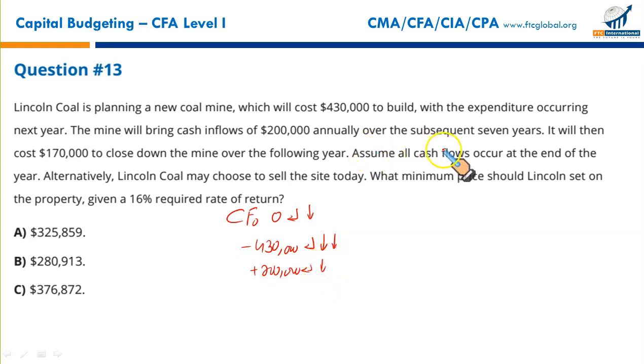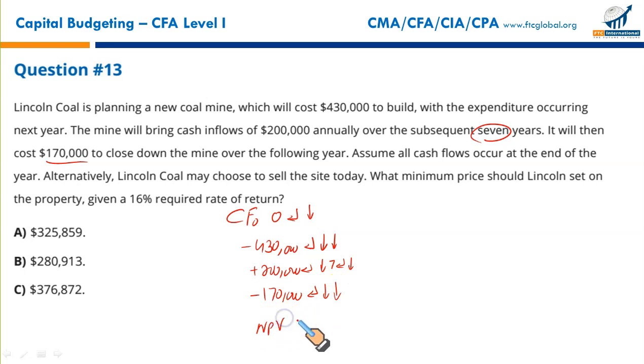And there are 7 such payments, 7 years. So you'll write 7, enter, down arrow key. Then there is another outflow at the end of year 8, 170. Enter, down arrow key. Since it's a single payment, press the enter key, the down arrow key again.